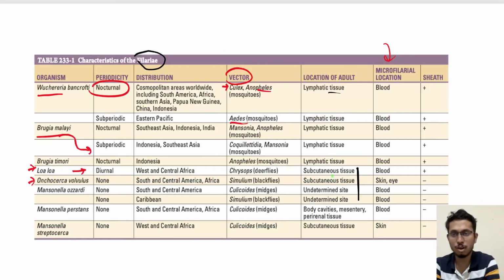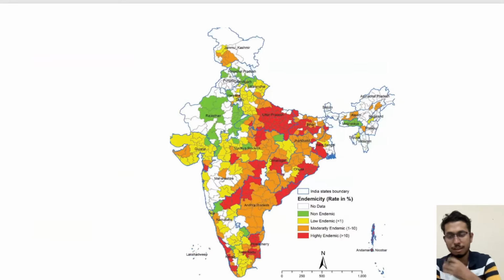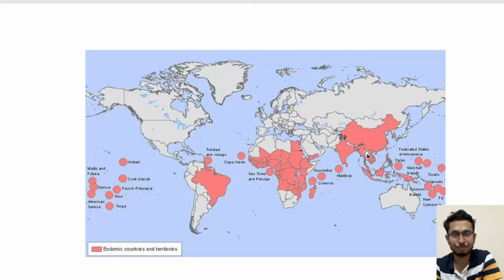Now if I talk about the epidemiology part, it is a widely distributed parasite of humans, affecting mainly the tropical and subtropical regions, including Asia and the Pacific island region like Indonesia and the Southeast Asian region, giving the main endemicity, and also the African region.